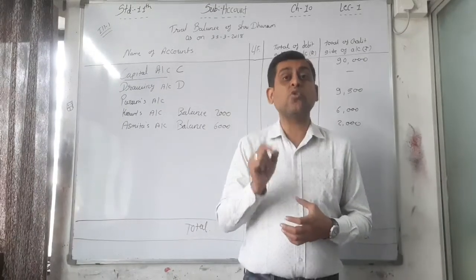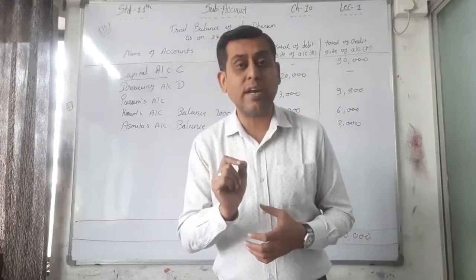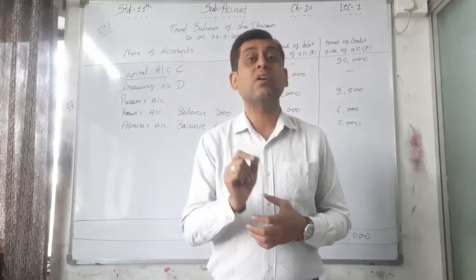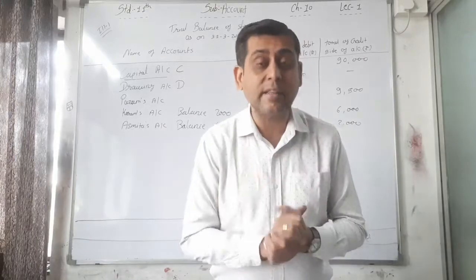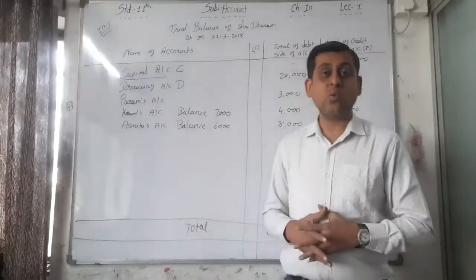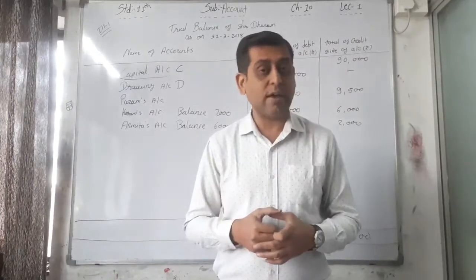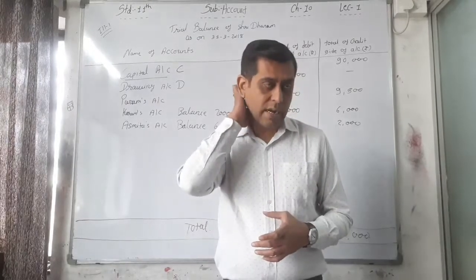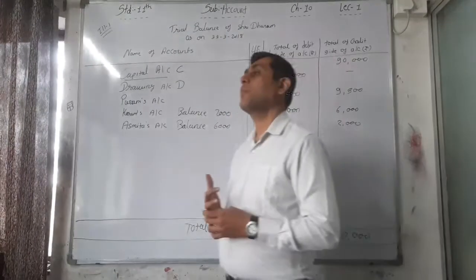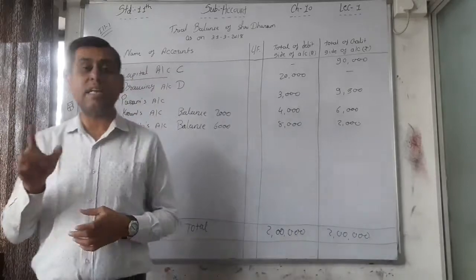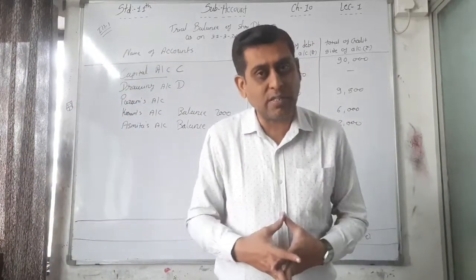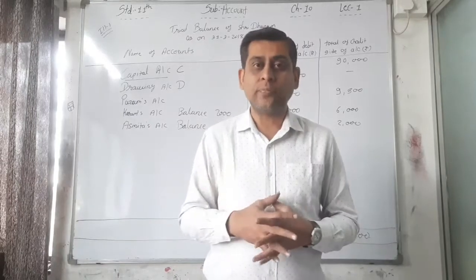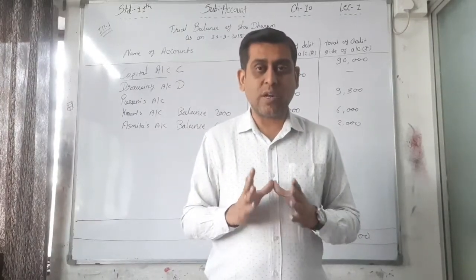Loss due to fire. The word loss is already given, which means all the expenses and losses are debited. That is the rule of nominal account. Here loss due to fire is a debit balance, so write down debit, that's why D. And the last one, telephone expense. Expense is always debited, that's why D. So telephone expense is recorded on the debit side.